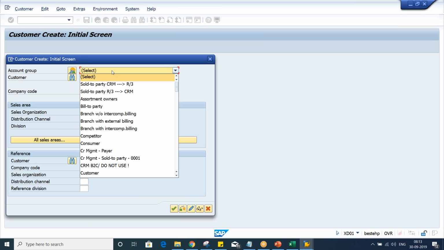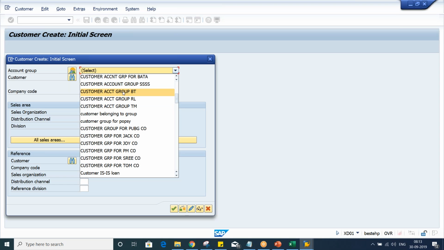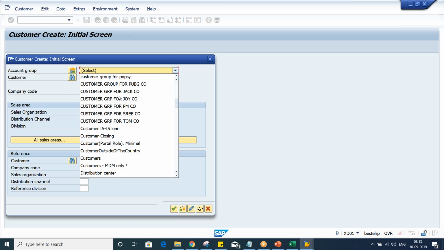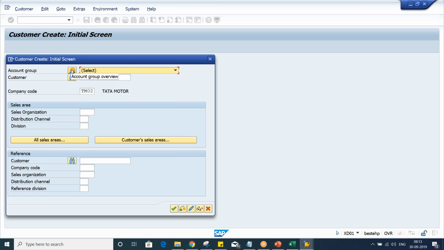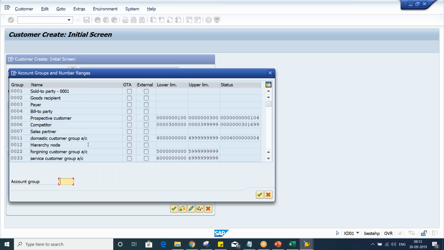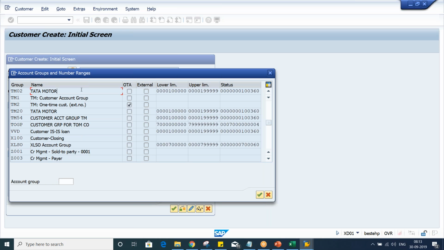Now, what is your account group? If you select like this, only descriptions are going to appear for the account groups, and you'll find lots of similar descriptions. It will be difficult to find out which one is your account group. Instead of that, just click here, account group overview. If you click here, you can give your account group code, look, now it came. You'll even come to know what the number range is, and out of which how many customers have been set up. All these statuses are going to appear.